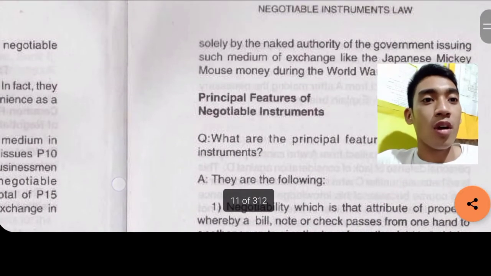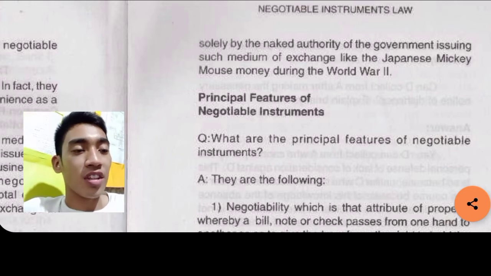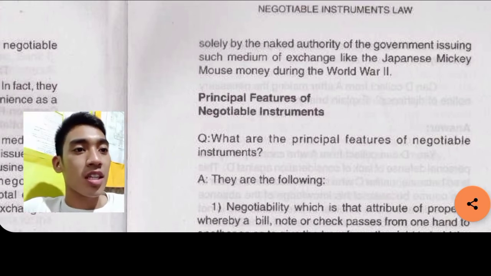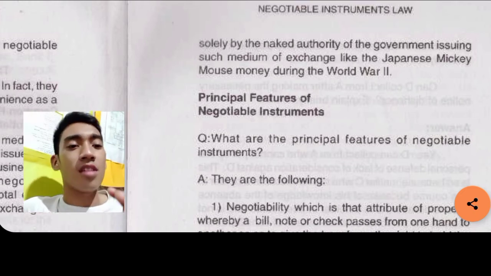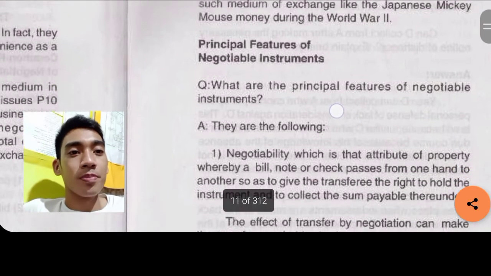solely by the naked authority of the government issuing such medium of exchange, like the Japanese Mickey Mouse money during World War II. So that's the common example of fiat money. It's solely by the naked authority of a government during those World War II.